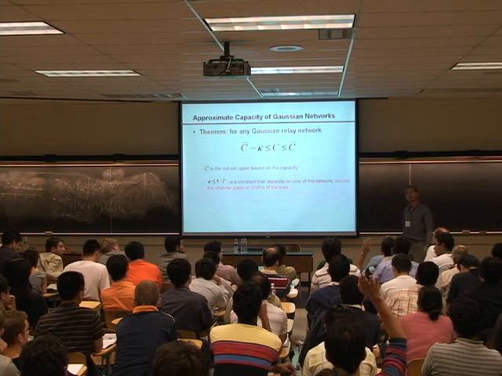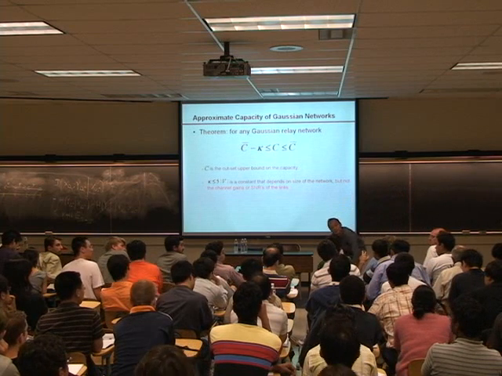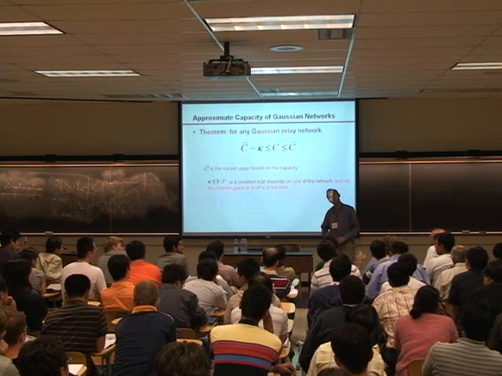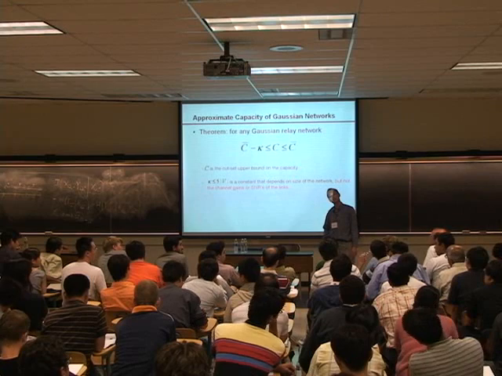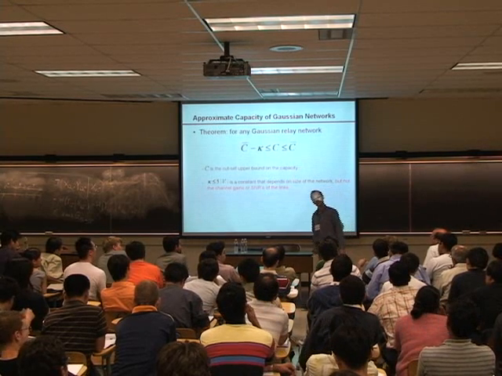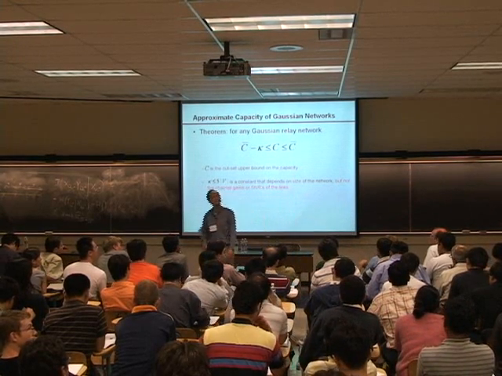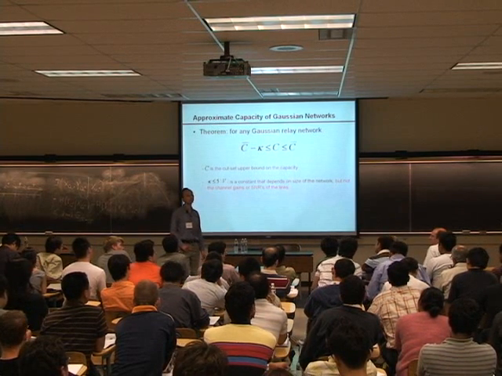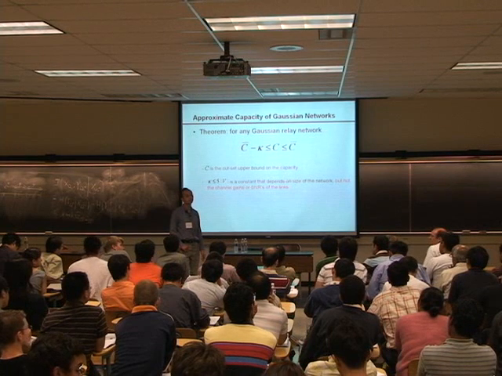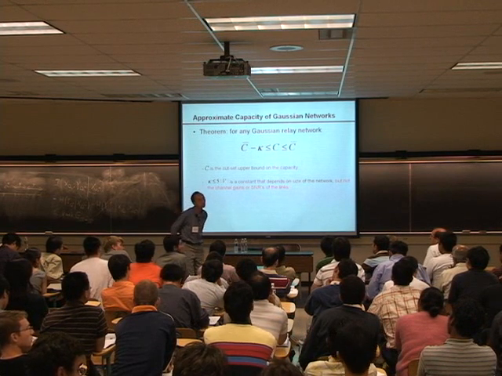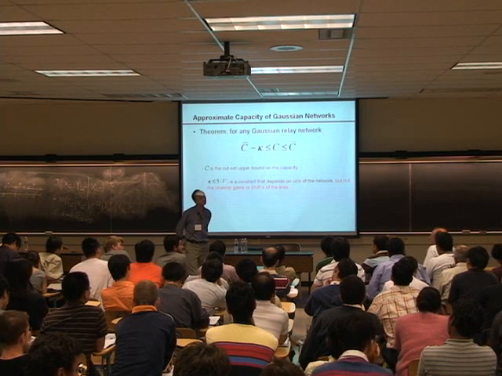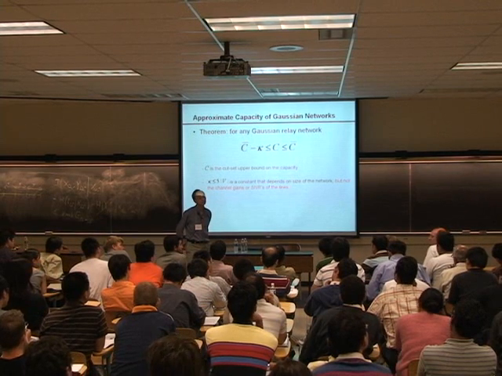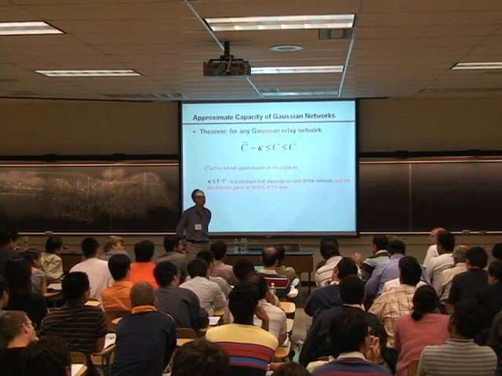Kind of difficult to believe this 5 times the size of the network to be the gap between the upper bound and the achievable, because we can always put as many copies of the network to get your SNR larger and larger. But the 5 times the size of the network is always constant.